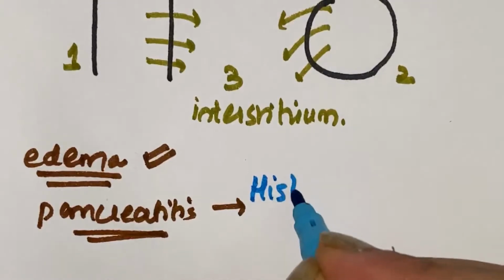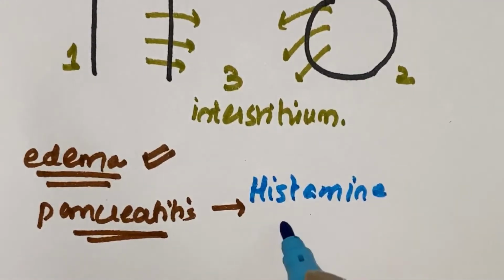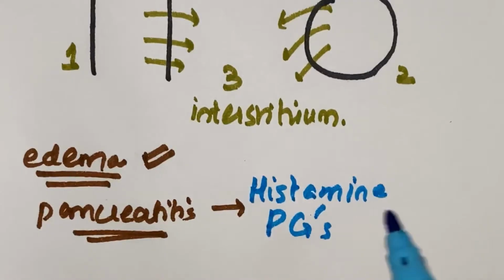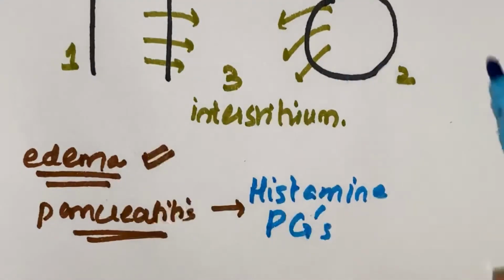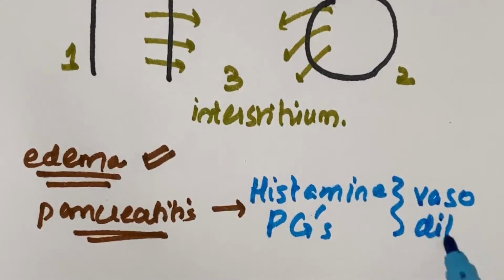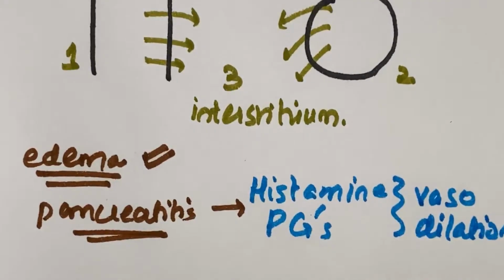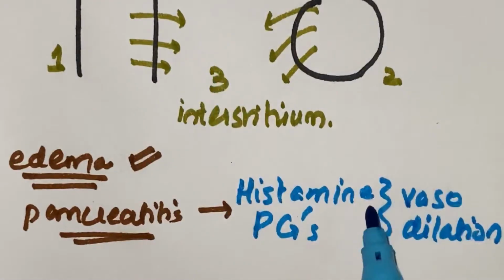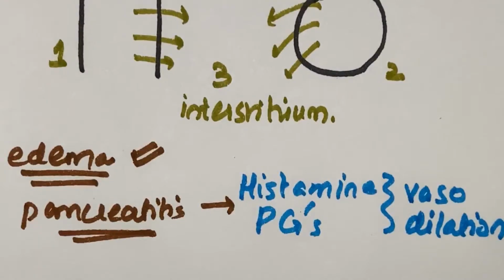Suppose histamine, more important are histamine and the prostaglandins. PGs is prostaglandin. Now what do they do? They cause vasodilation, and as a result fluid starts to leak into the interstitial space. So that's the cause of third spacing.